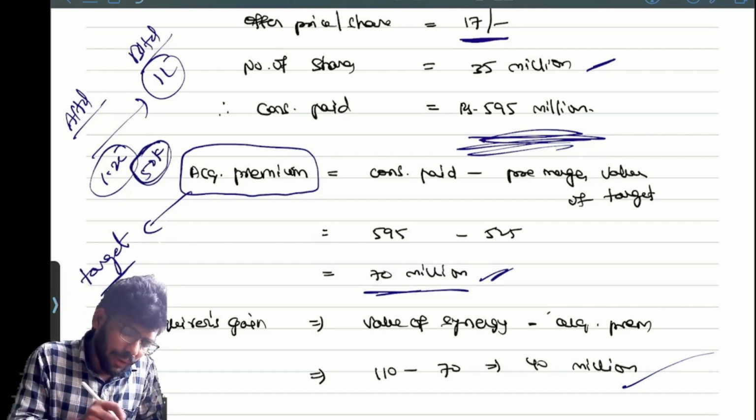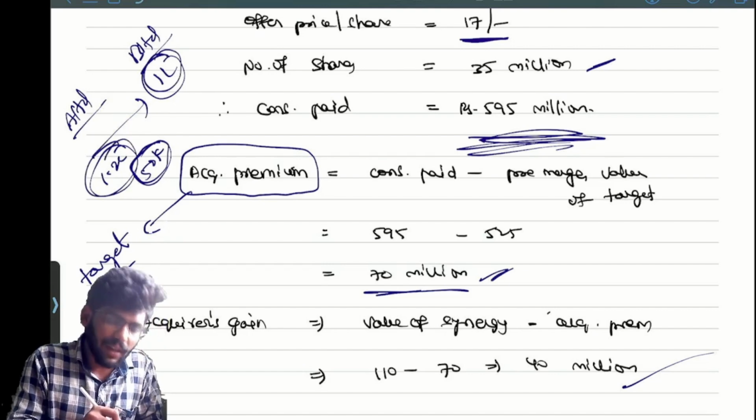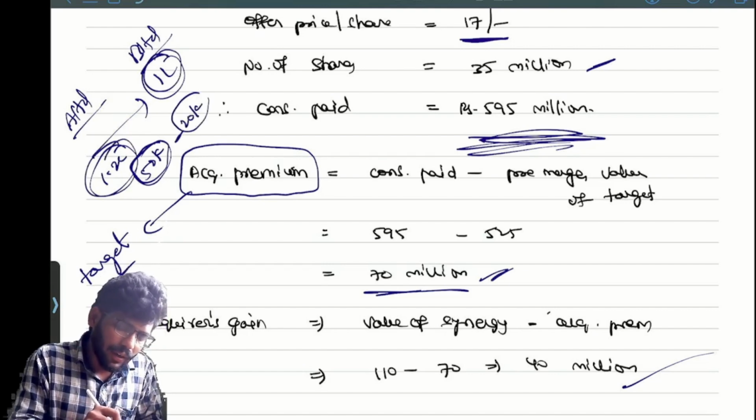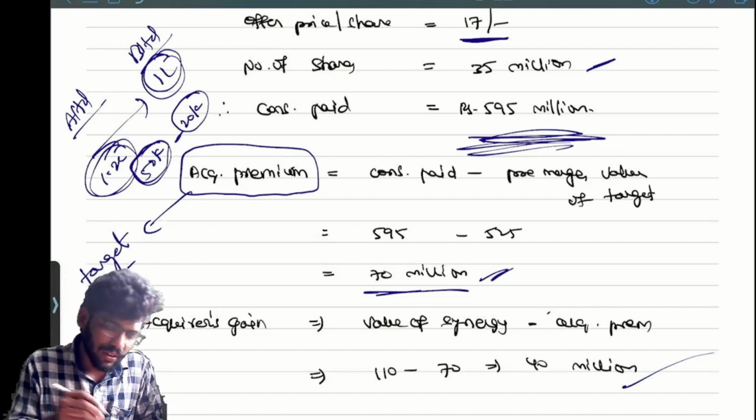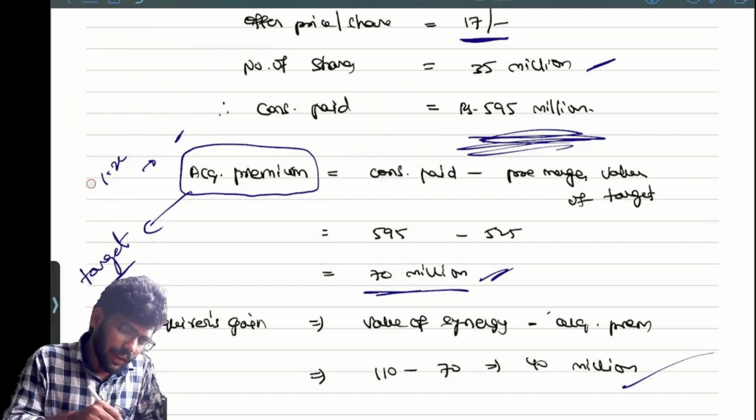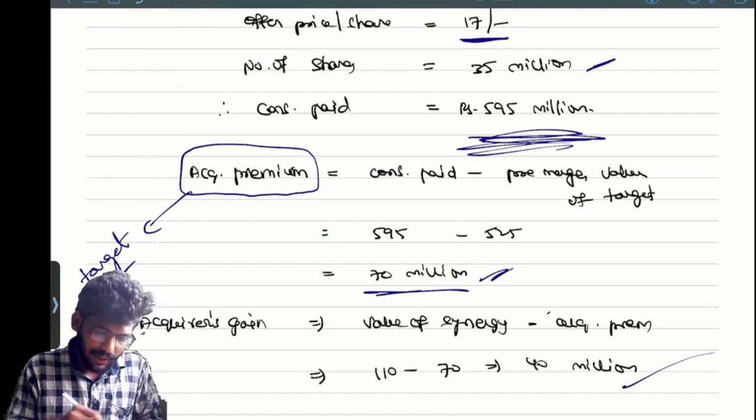Generally the company value is only 1 lakh. I'm paying 20,000 extra. That 20,000 is an extra amount, right? So we need to reduce it from the synergy benefit, because we want the net benefit. What is the net benefit here? 30,000. That 30,000 is nothing but the acquirer's gain.